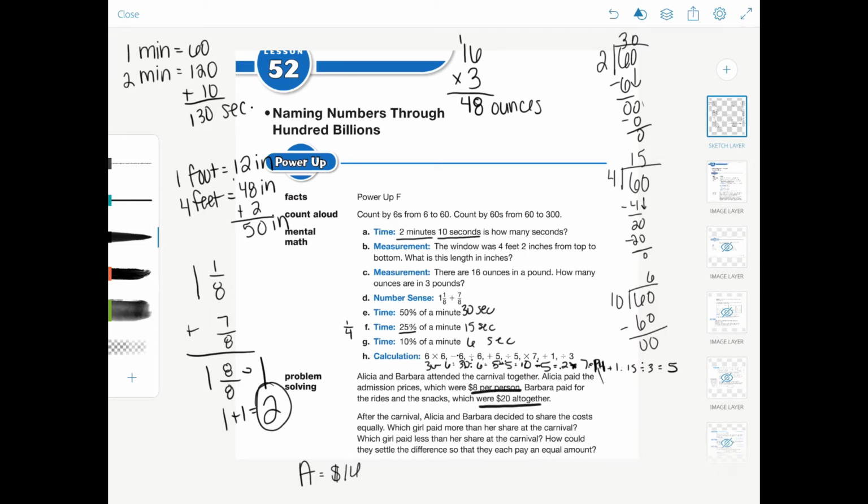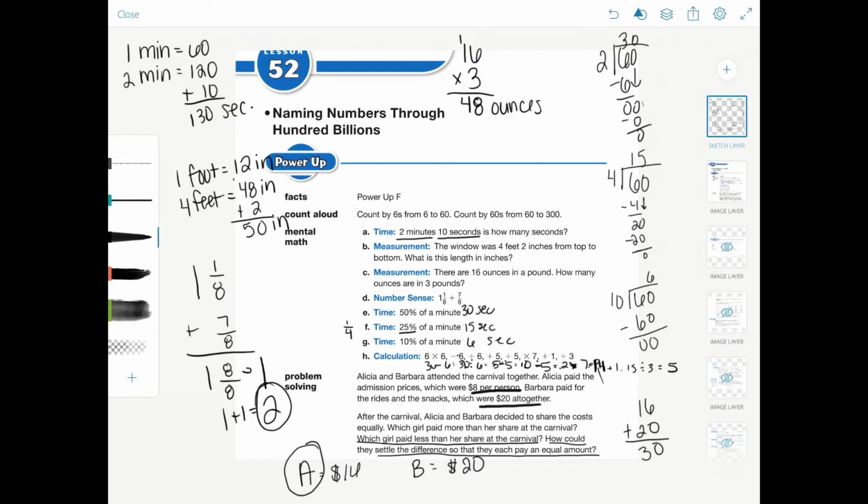So 8 times 2, Alicia paid $16 and Barbara paid $20, because 8 times 2 is 16 per person. Now, who paid less than their share? Well, Alicia paid less by $4. So how can they settle the difference? Well, there's a $4 difference between these two.